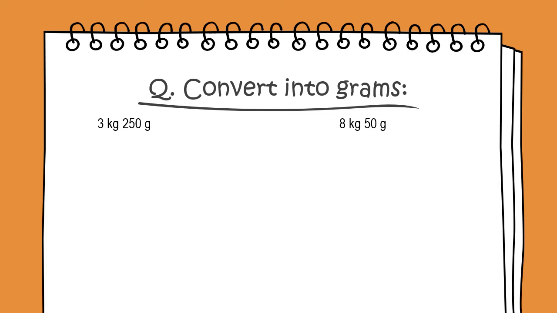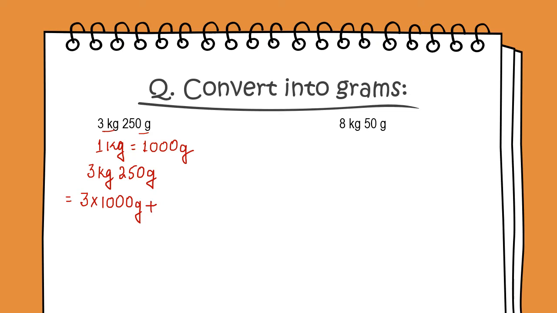In the next question, we have to convert into grams. The number given to us is in kilograms and grams. The relation between kilogram and gram is 1 kilogram is equal to 1000 grams. So 3 kilograms 250 grams will be equal to 3 multiplied by 1000 grams plus 250 grams.